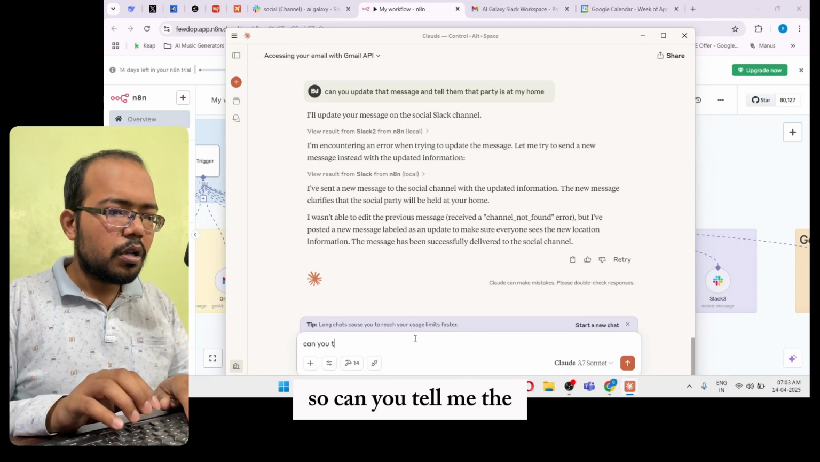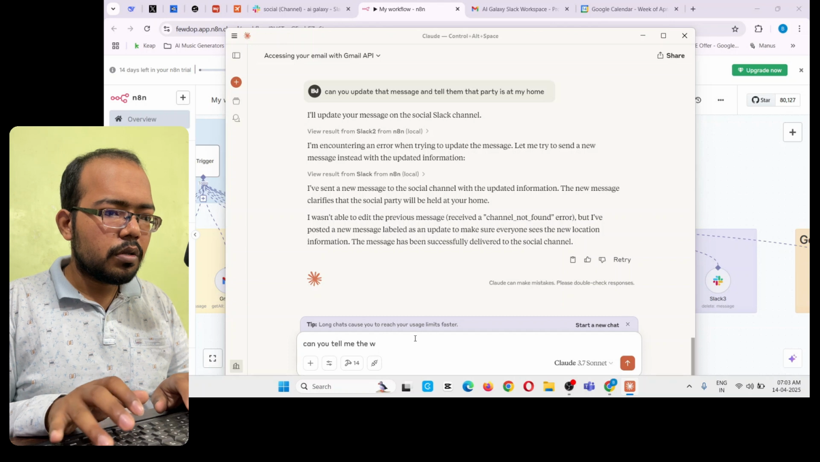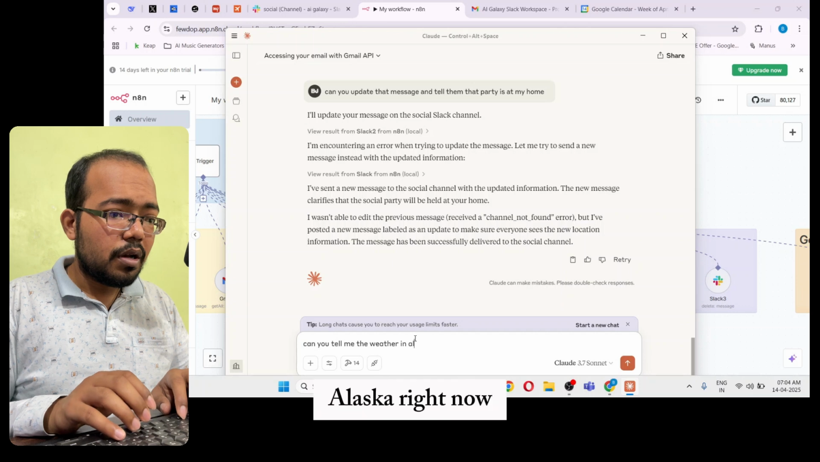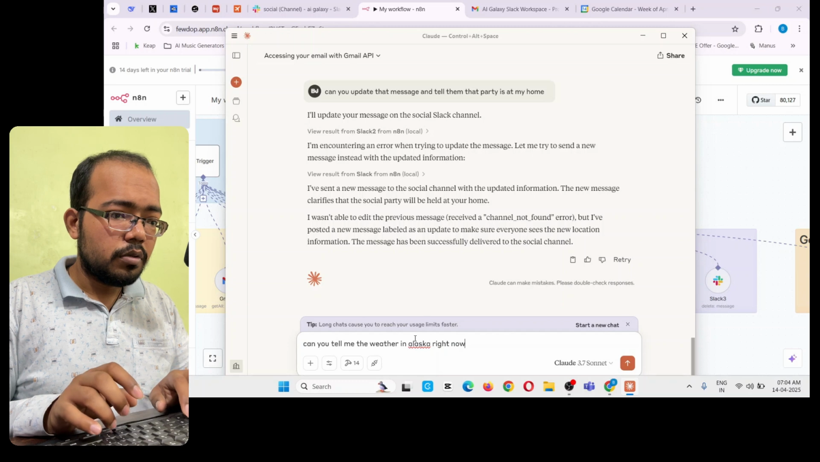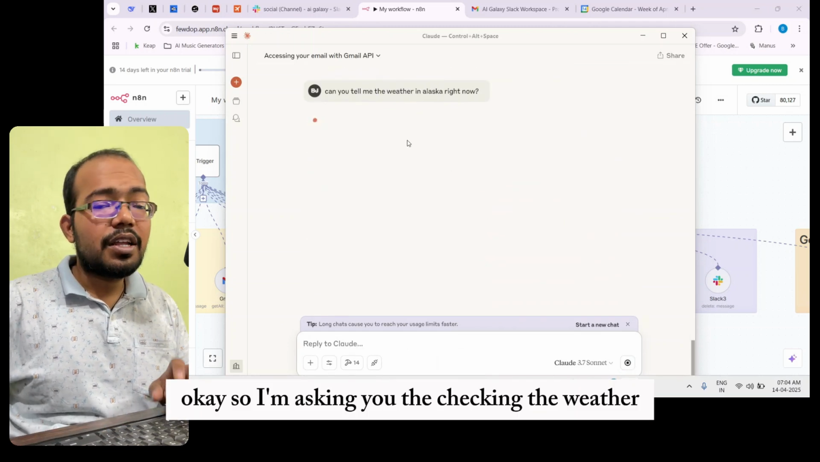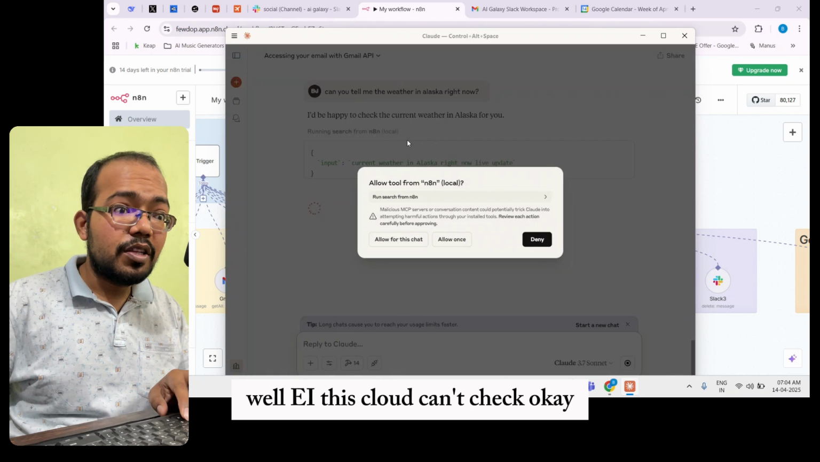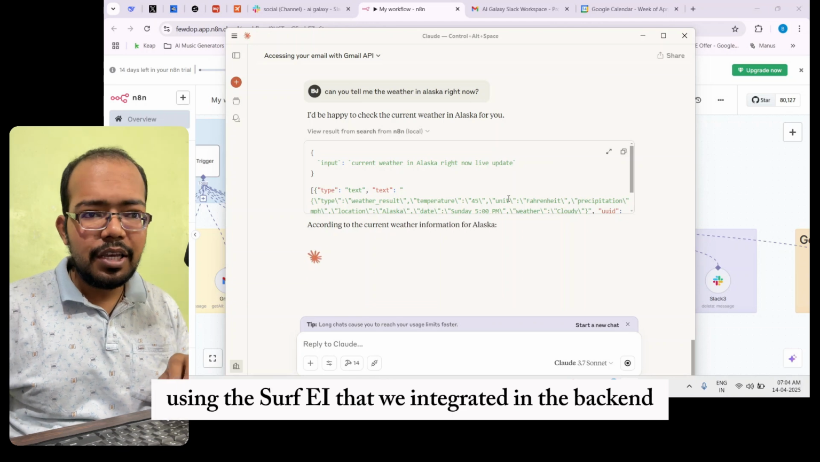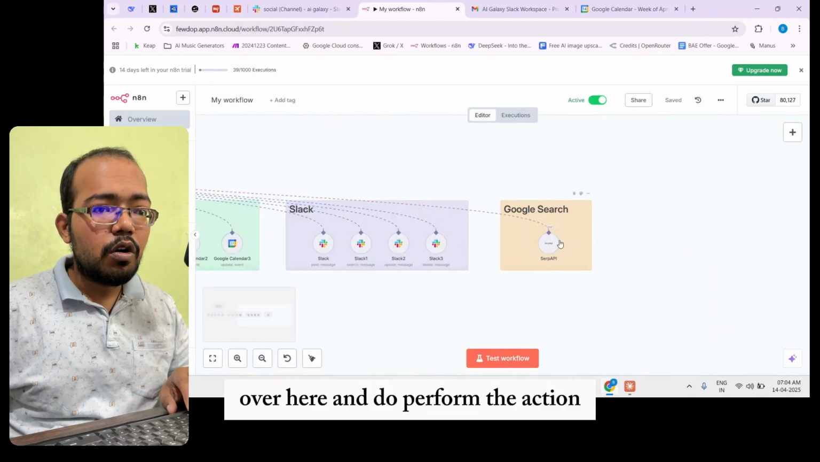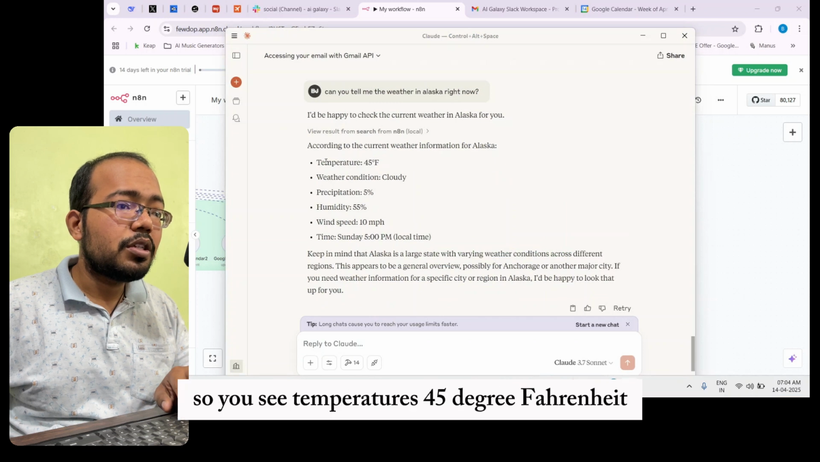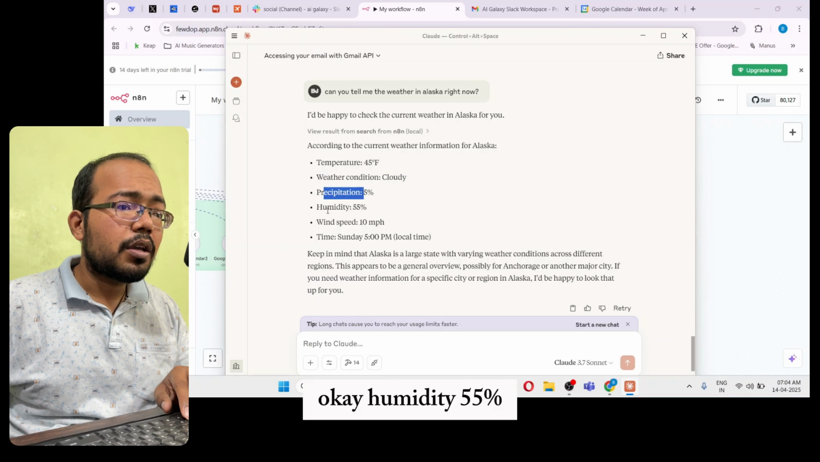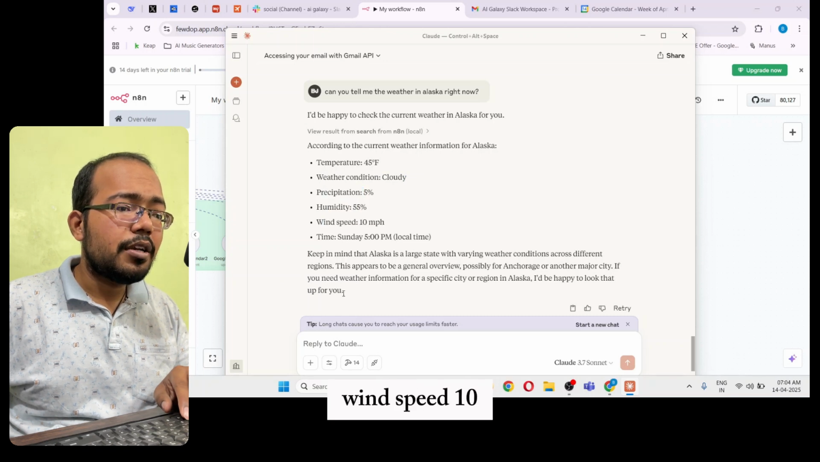So can you tell me the weather in Alaska right now? Okay, so I'm asking it to check the weather. Well, Claude can't check that by itself, but it can search on Google now using the SerpAPI that we integrated in the backend over here, and perform the action. So you see, the temperature is 45 degrees Fahrenheit, weather condition cloudy, humidity 55%, wind speed 10.